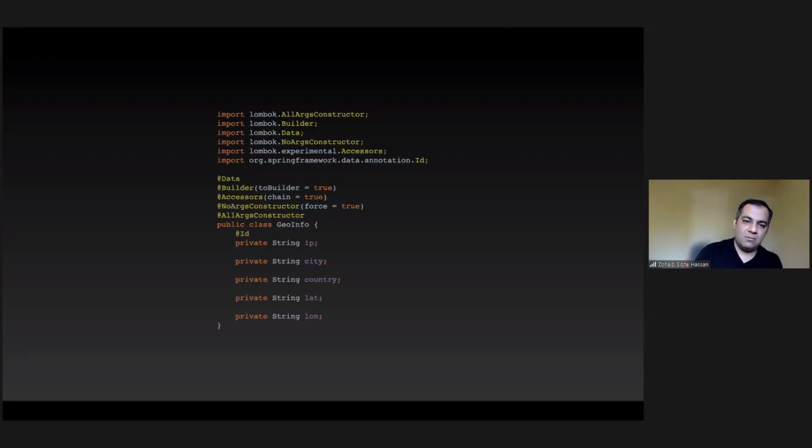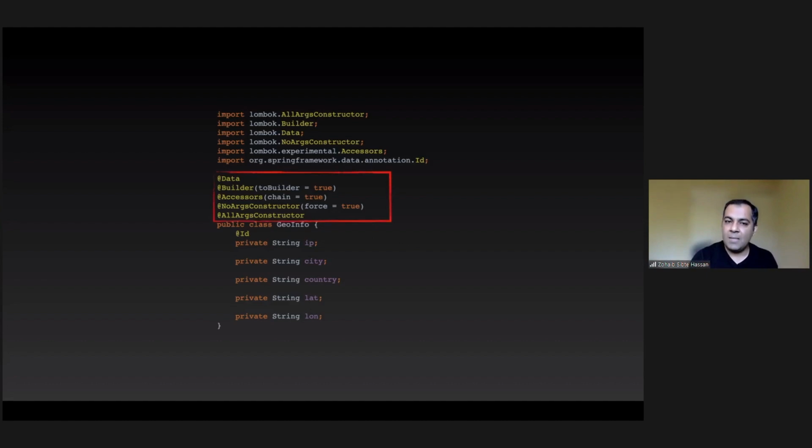How would it look in Java, right? And here I've created a basic POJO object where IP, city, country, lat, long, the same fields that you saw, with the ORM mapping in here for simplicity. What I want you to pay attention to is this. Like you do this group all the time.